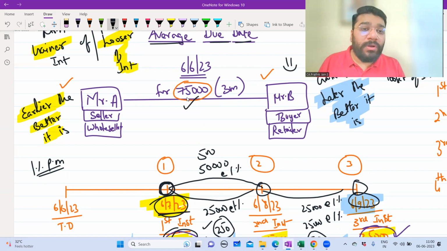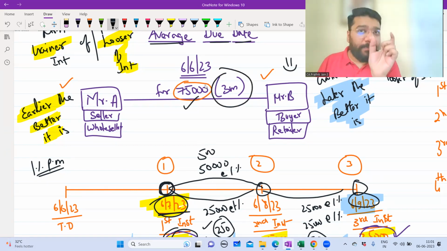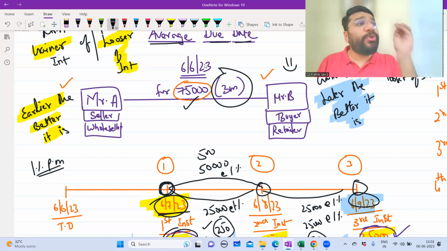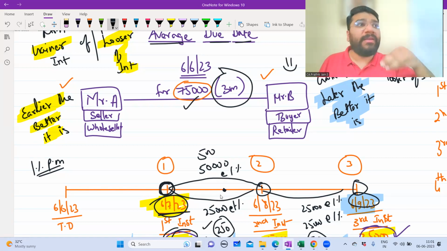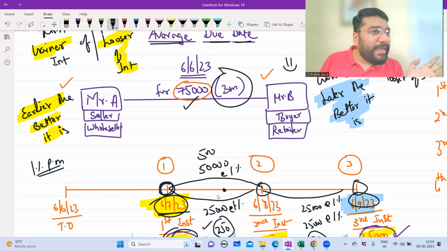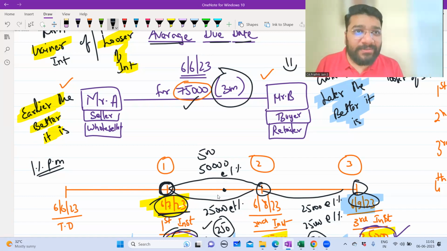Guys, Mr. A sold goods to Mr. B for a 3 months credit period. When both of them agree to make a payment on a particular date, it doesn't mean that we are violating this credit period. We want to satisfy this credit period. So the first question you had was, sir, if 75,000 had to be paid in the first installment, then why did they agree on a credit period? So when I'm agreeing on an average due date, guys, I'm not violating the credit period. The average due date is that due date where you agree on an intermediary point, a center point, where you make the entire 75,000 payment, where neither person is losing any interest, nor is gaining any interest.